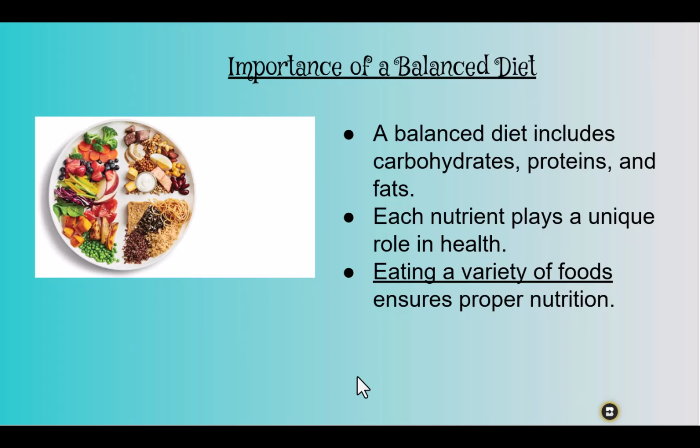So why are we talking about carbohydrates and proteins and fats and energy? Because it's so important that we keep a well-balanced diet. Each nutrient plays a unique role in our health, and eating a variety of foods will ensure proper nutrition.